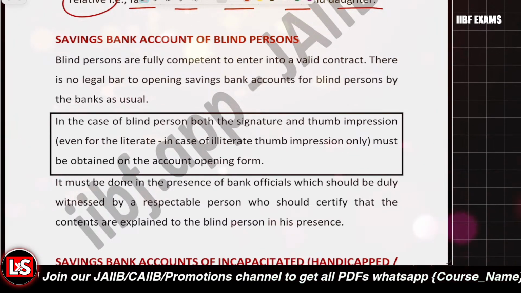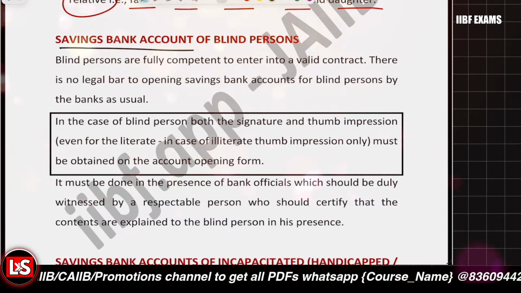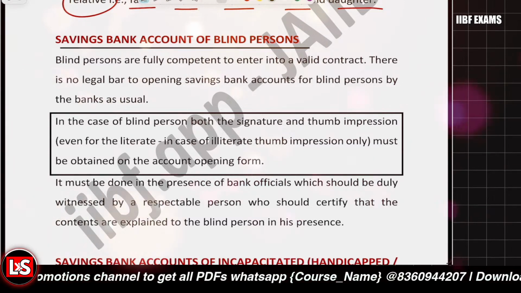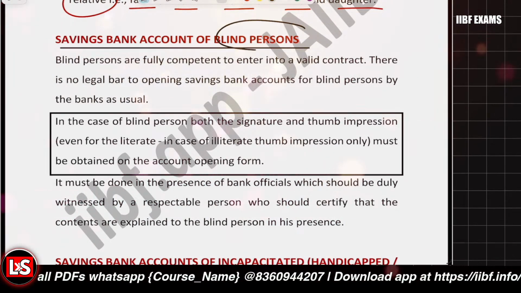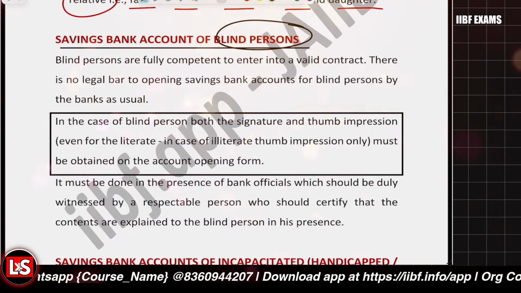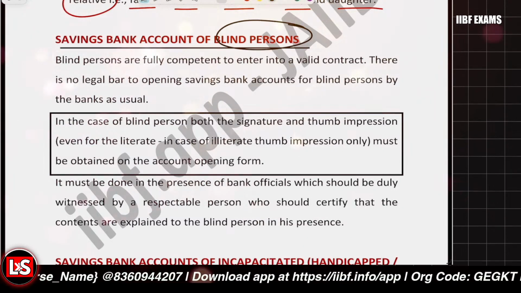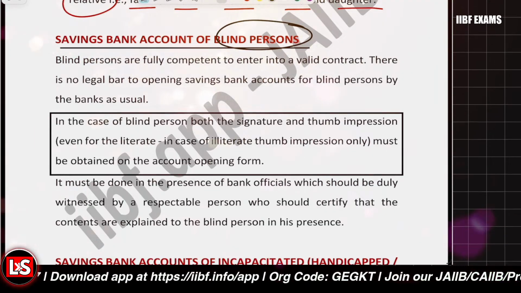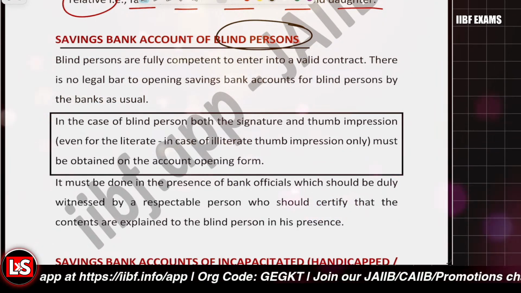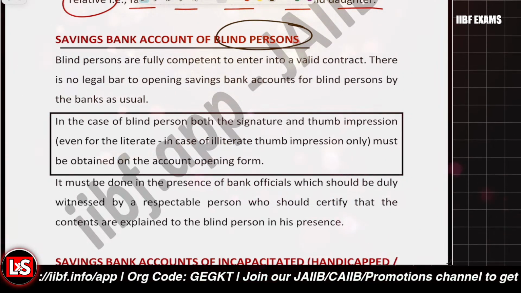So the next topic is about the saving bank account of the blind persons. Blind persons are fully competent to enter into a contract, right? So there is no restriction related to opening of the saving bank account. They can open the account with signature and also the thumb impression, right?